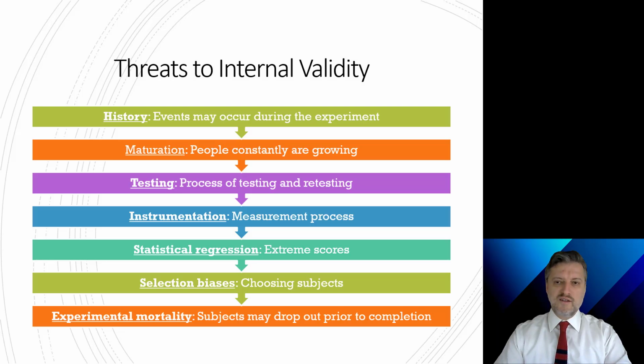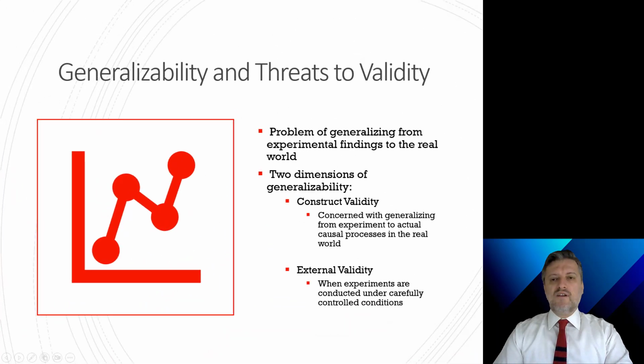In order to avoid this threat, you must use random assignment of subjects. Experimental mortality. Subjects may drop out prior to completion of experiment for different reasons. Study the textbook for more information on some more threats to internal validity. Potential threats to internal validity are only some of the complications faced by experimenters.